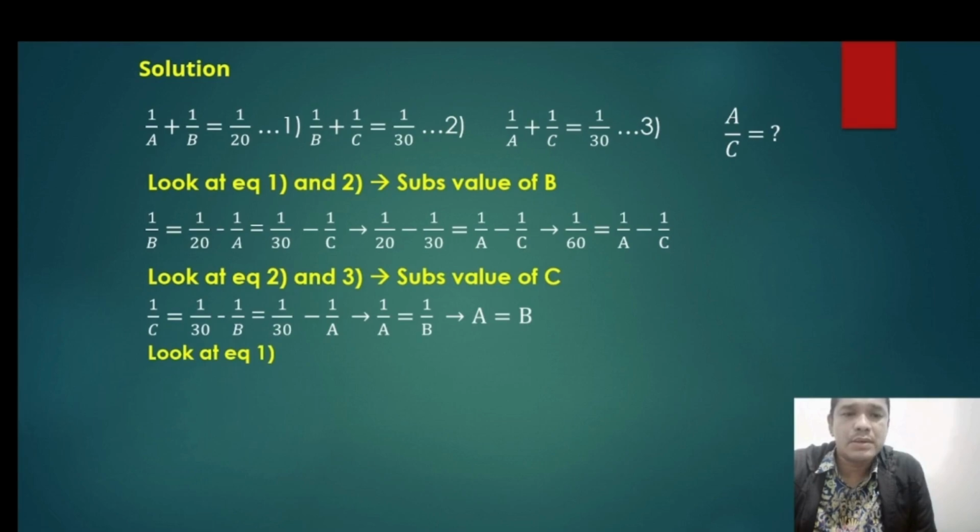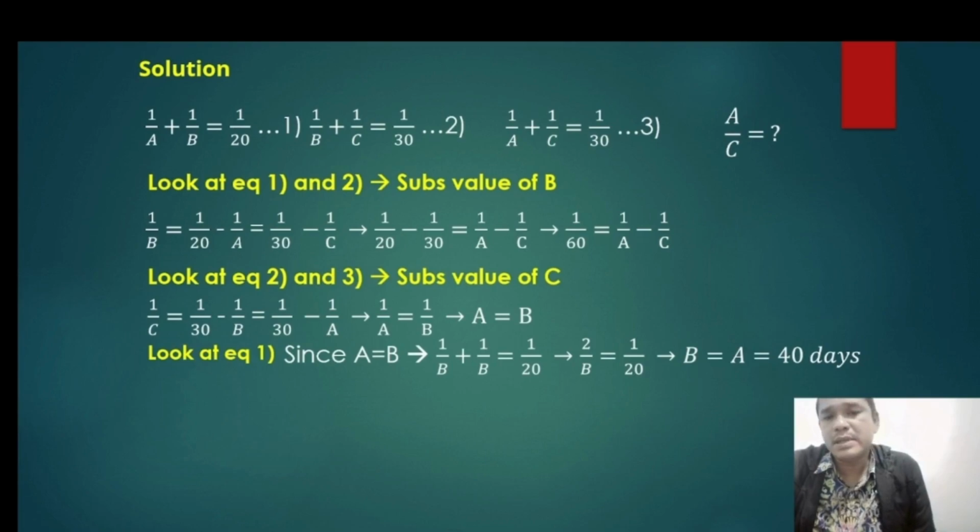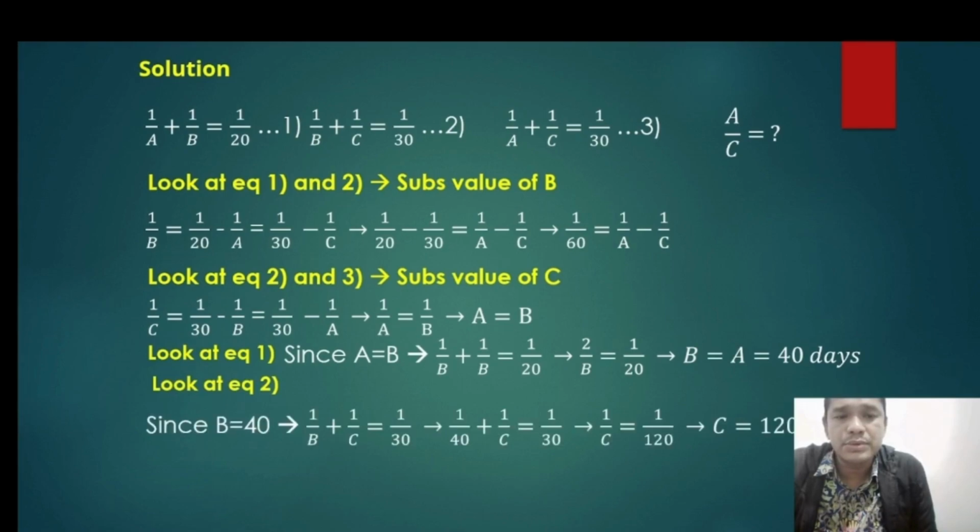And then you can look at equation number 1. Since A and B are the same value, we can find the value of B. The value of B, the value of A, is 40 days. So we can look at equation number 2.